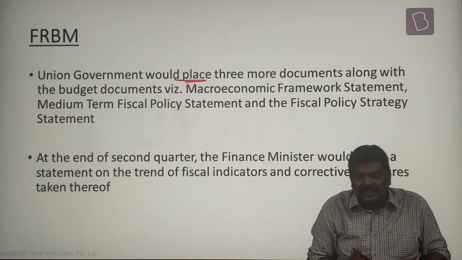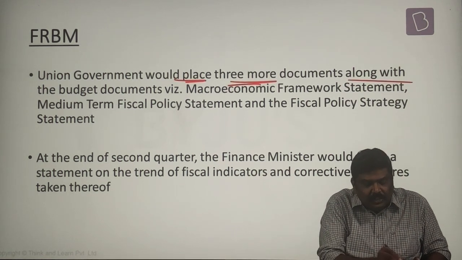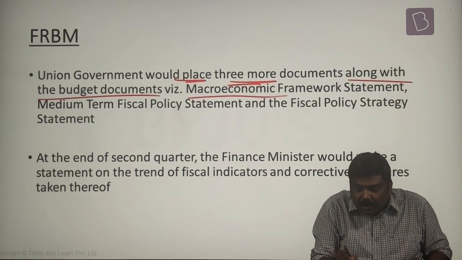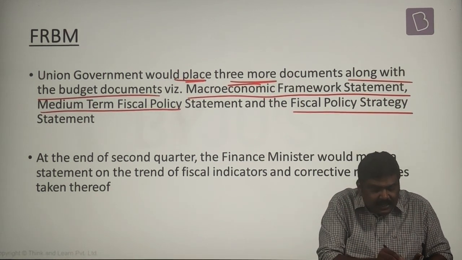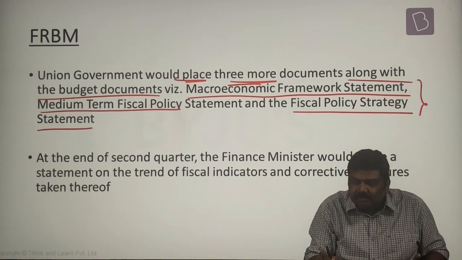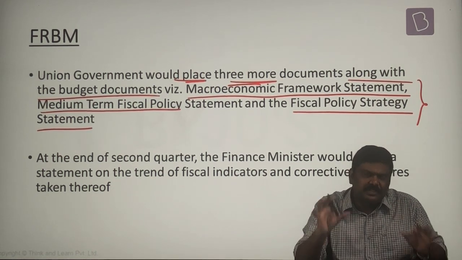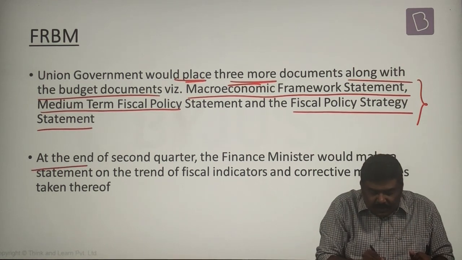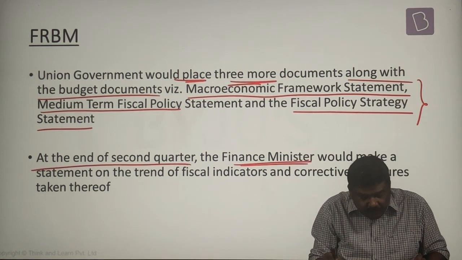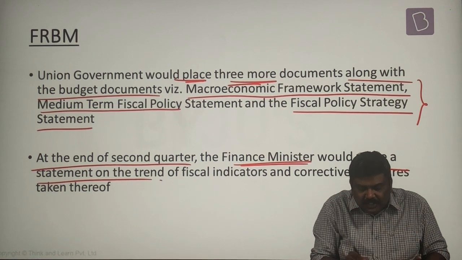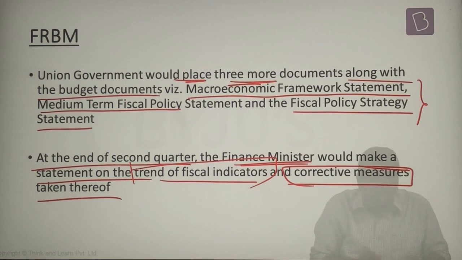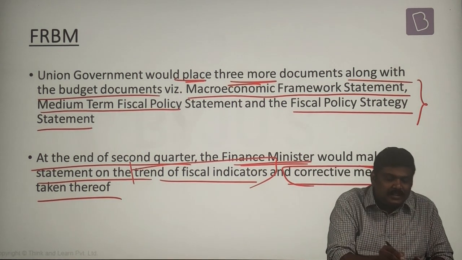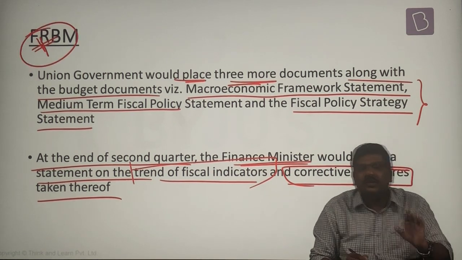Union government would place 3 more documents along with the budget documents: the macroeconomic framework statement, the medium-term fiscal policy statement, and the fiscal policy strategy statement. You need not study them in detail, not required from the UPSC perspective, just remember the names. At the end of the second quarter, the finance minister will submit a statement with respect to the trend in the fiscal indicators and what corrective measures should be taken to correct any impact. So these are some of the very important points in relation to FRBM.